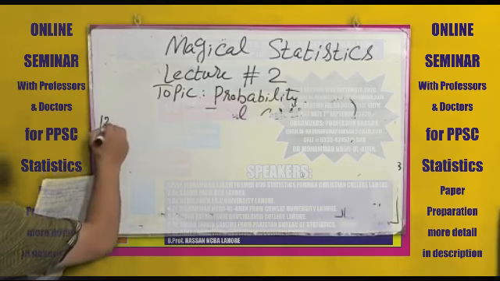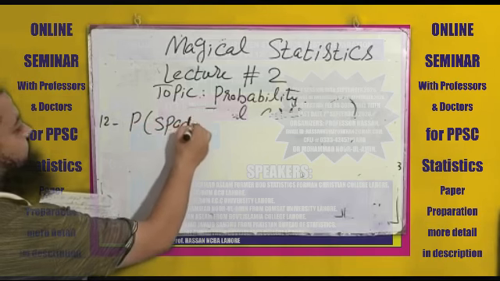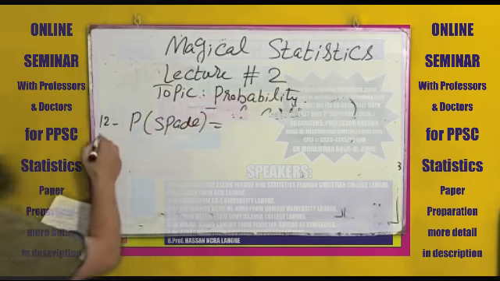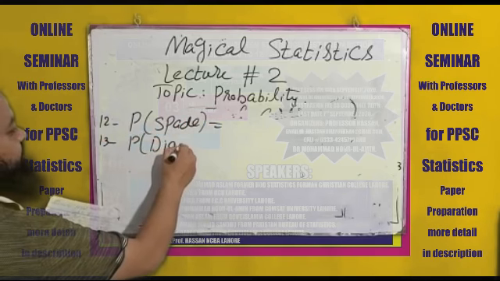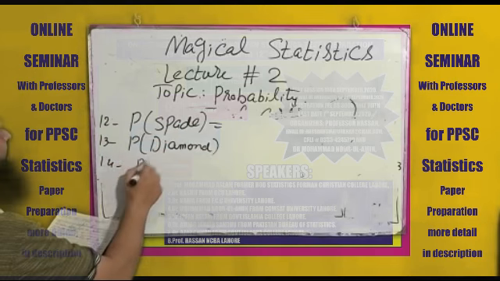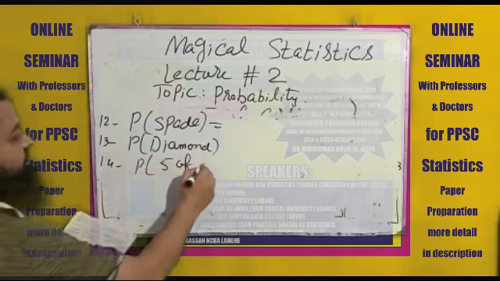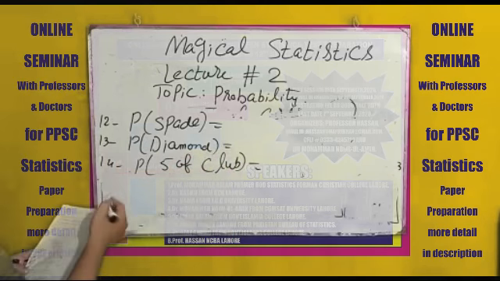Question number 12. Find the probability of spade. 13. Probability of diamond. 14. Probability of 5 of club. 15th.